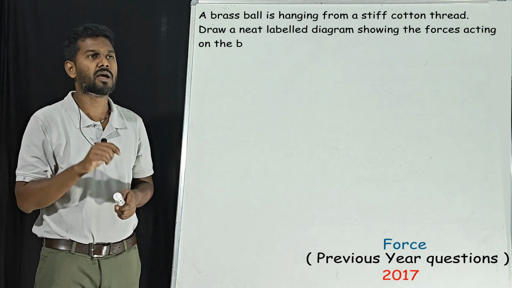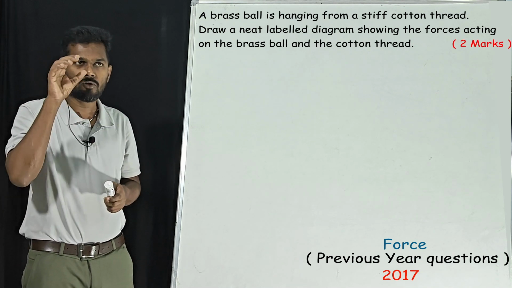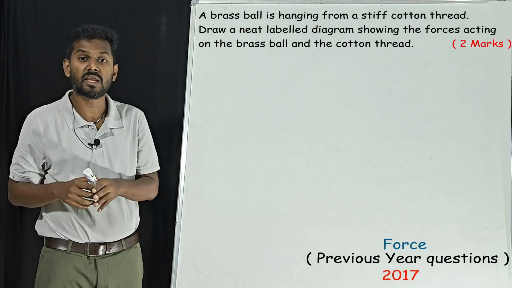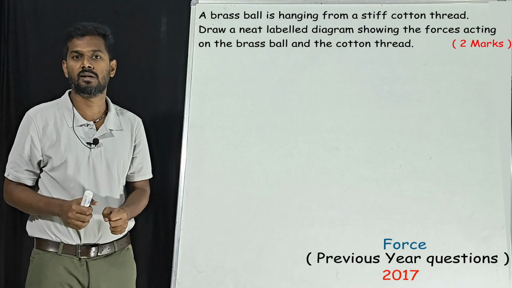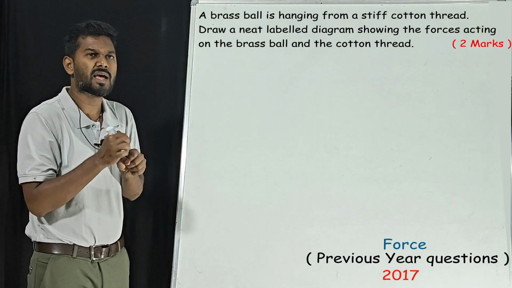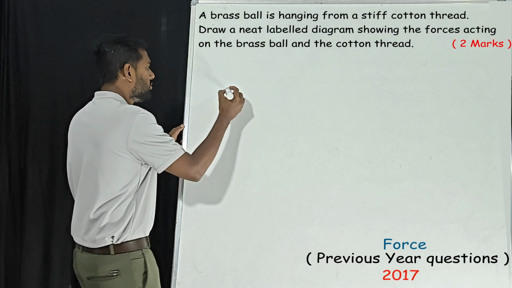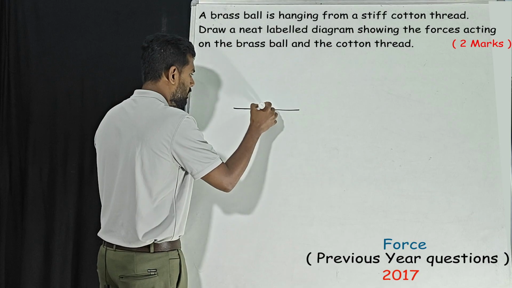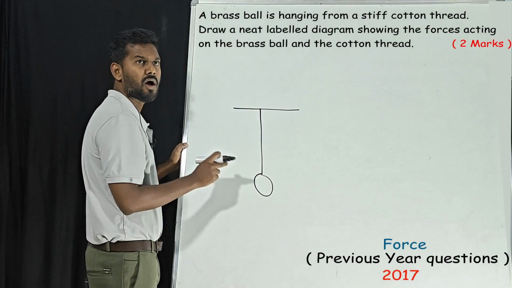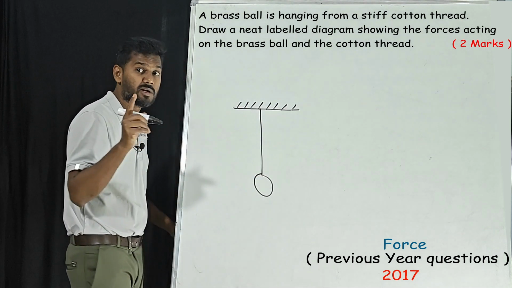Draw a neat labelled diagram showing the forces acting on the brass ball and cotton thread. If you understand this question properly, the same concept is there presently, not in 10th standard, that is in 9th standard. That is why we are not solving before 2017. See this question, they are asking us to draw the labelled diagram showing the forces acting on a brass ball. First, we have to draw a brass ball hanging from a rigid support using the stiff cotton thread. See this, and it has to be a labelled diagram.